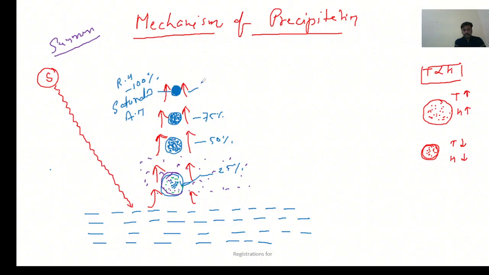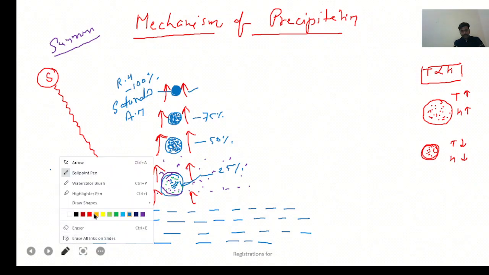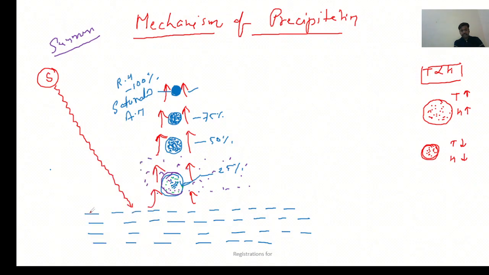Condensation can occur, but the condensation does not occur directly. See, obviously the air mass has been saturated. Sufficient amount of moisture is available in the upper atmosphere for the condensation or the formation of clouds. But still, when RH is 100%, air mass is completely saturated, but maybe cloud formation won't start. Why? Because if cloud formation has not started, it means still the vapor pressure is required, isn't it?